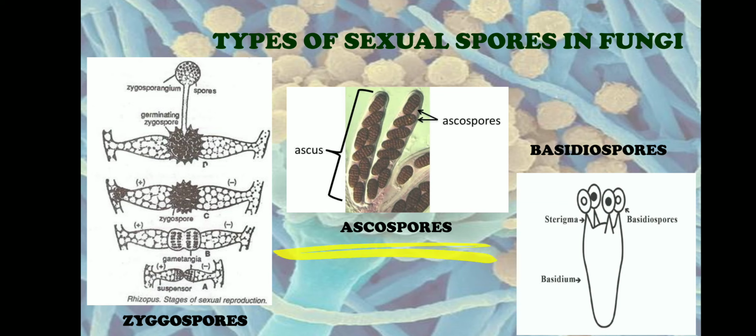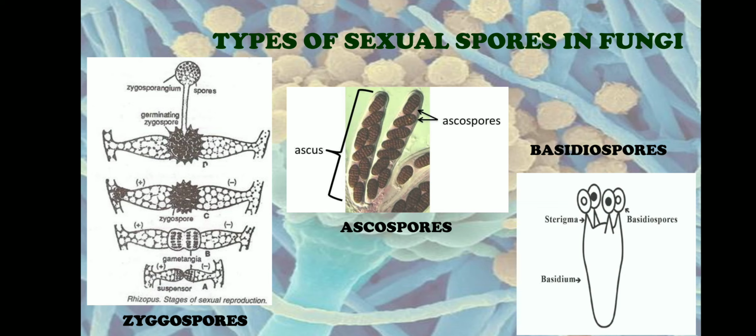And the next type is called ascospores. Ascospores are produced in class Ascomycetes, where ascospores are endospores. Endospores means they are produced inside a sac-like structure. Therefore, they are endospores. They are haploid and they are produced inside a specialized sac-like structure. As I told you, it is called the ascus. A single ascus will contain 8 ascospores, which are produced after meiosis followed by the mitosis process.